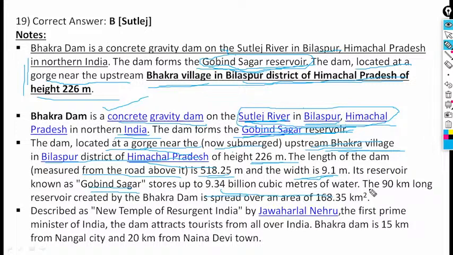The 90-kilometer long reservoir created by the Bhakra Dam is spread over an area of 168.35 square kilometers, which is a huge area. If I draw the map here, it will be clearer.